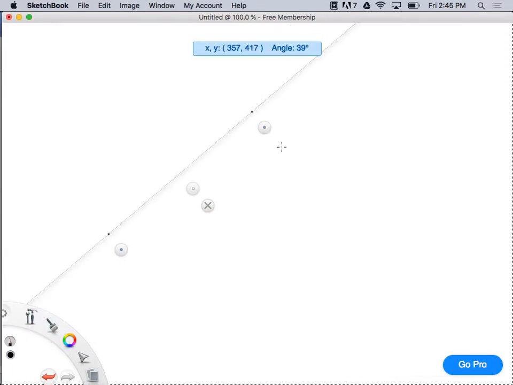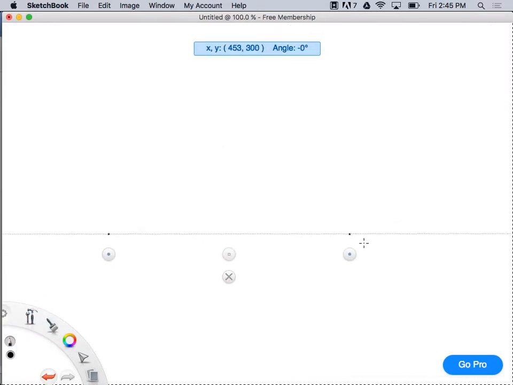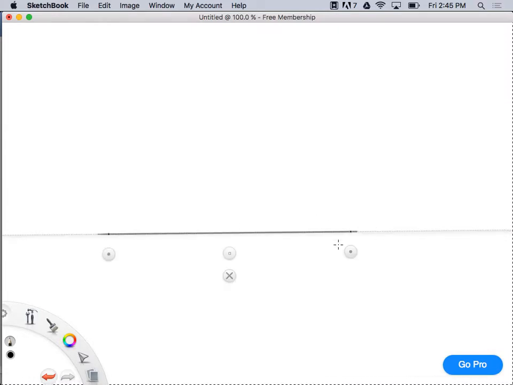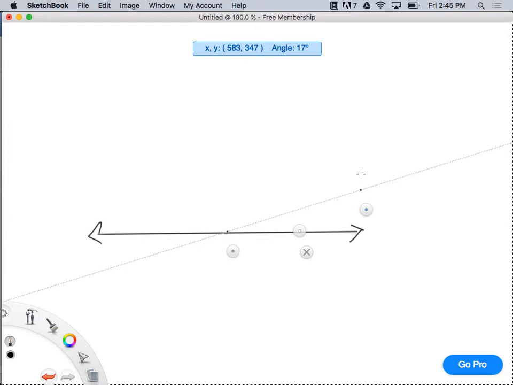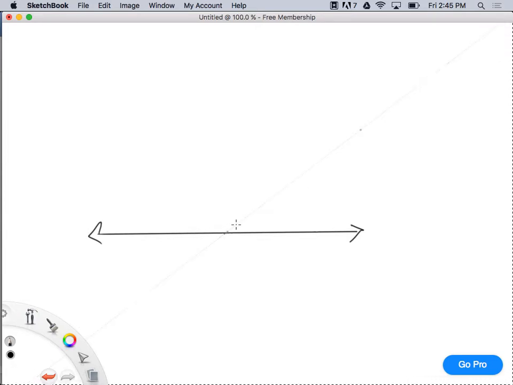Wait, so obtuse is 180. Obtuse is more than 90. Look. All right. Look at this, guys. Let's tune in. Okay. So I've got this line here. And I've got these two angles, and I say that this is angle 1.